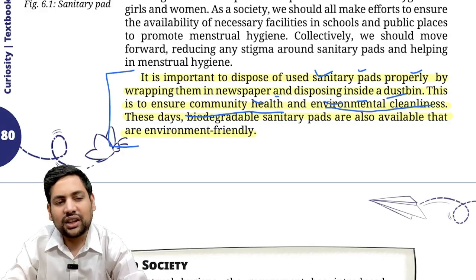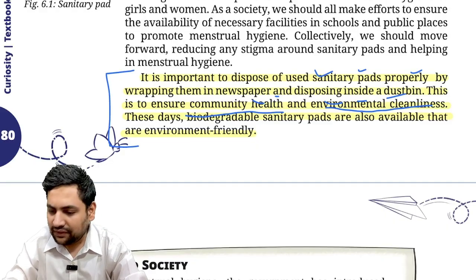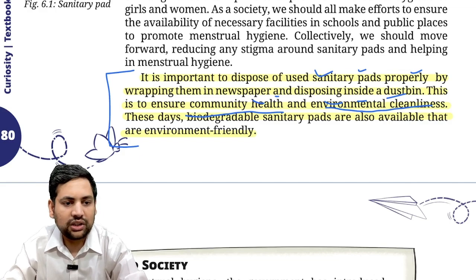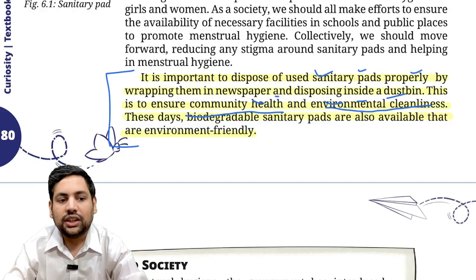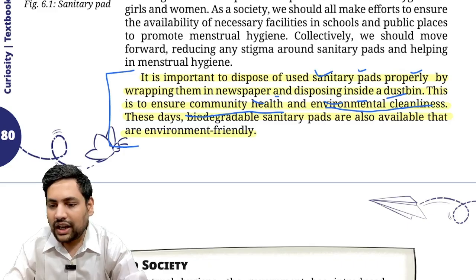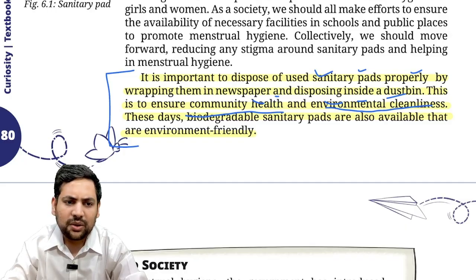Not in a religious way, but in other ways also, this is considered impure blood, so it should not be left anywhere like normal garbage. In India, it's the opposite. When you buy a new sanitary pad, it is covered in newspaper, but when you have to throw it, it is usually not covered properly by some people. It should be completely opposite.